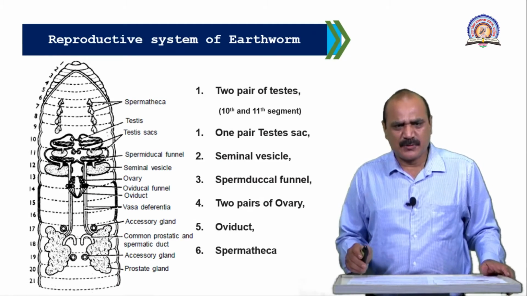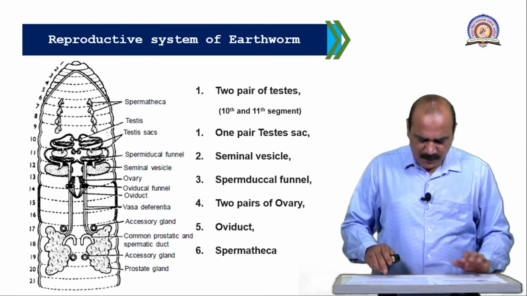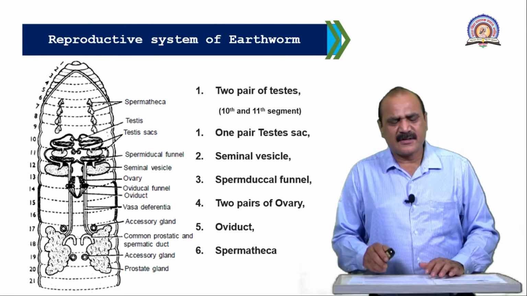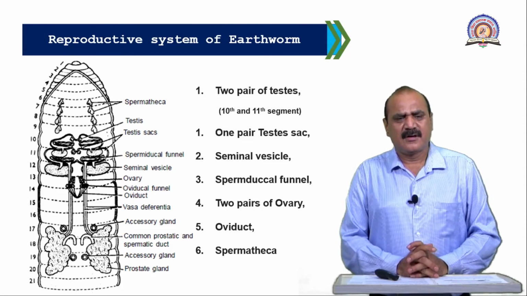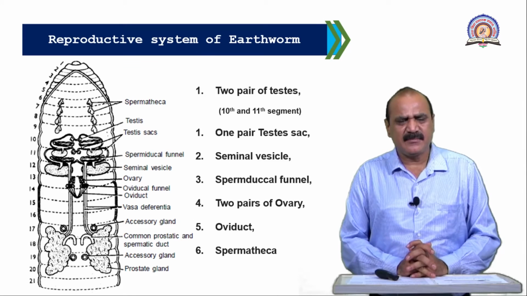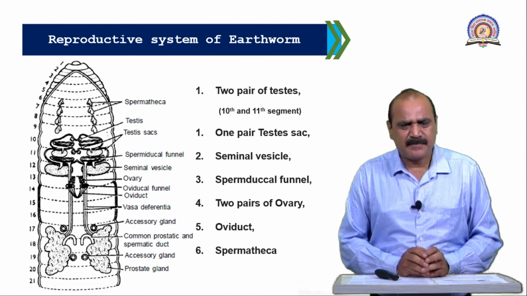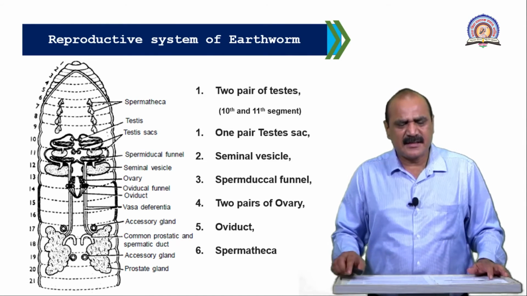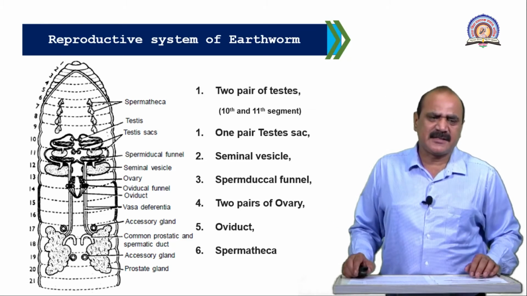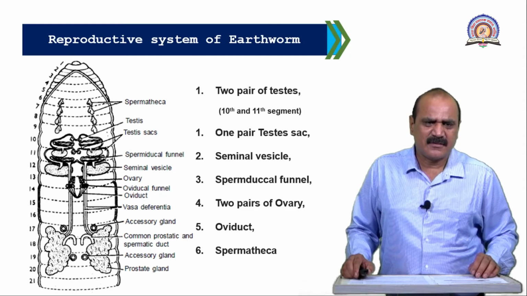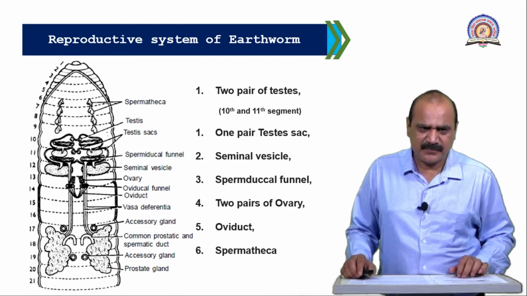Now then the reproductive system. Before that, the respiratory system. Here the respiratory system is very poorly developed. Respiration takes place by the skin, which is called cutaneous respiration. The skin directly acts as the respiratory organ. And then after that, the reproductive system.